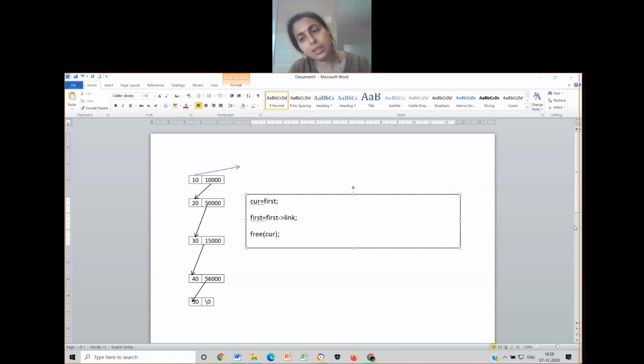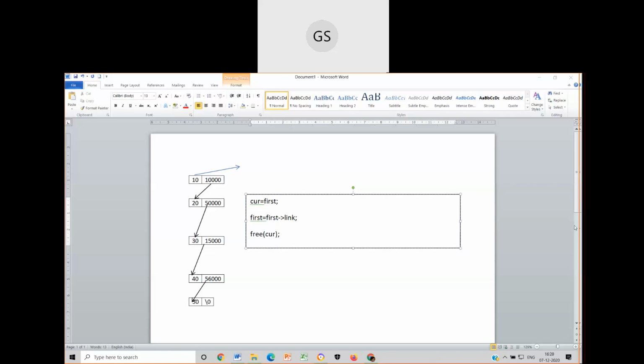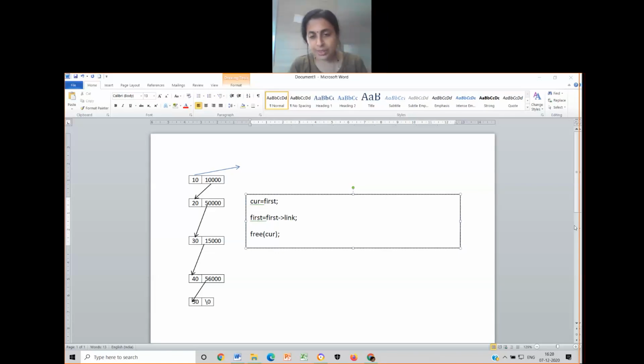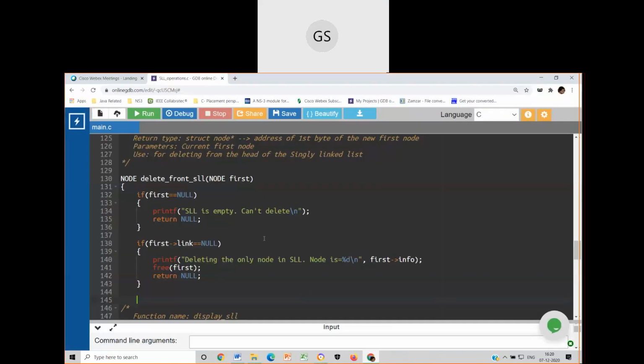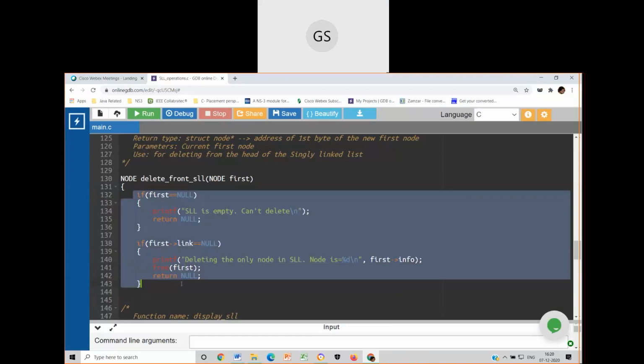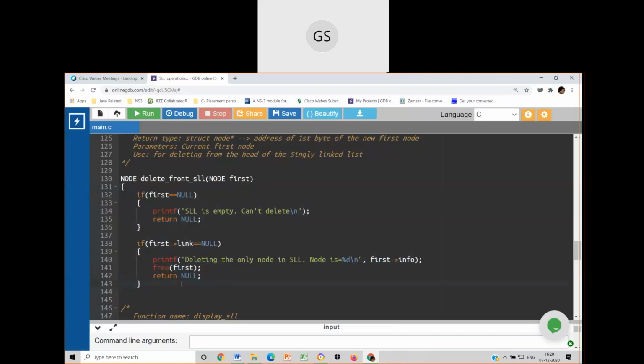Ma'am, I used if else statement. You use if else statement. What is that you have done? Ma'am, if first is equal to null, printf list is empty. Correct. Else current is equal to first, is equal to first arrow link. Yes, I hope these things you have done. Yes, ma'am. Same things.